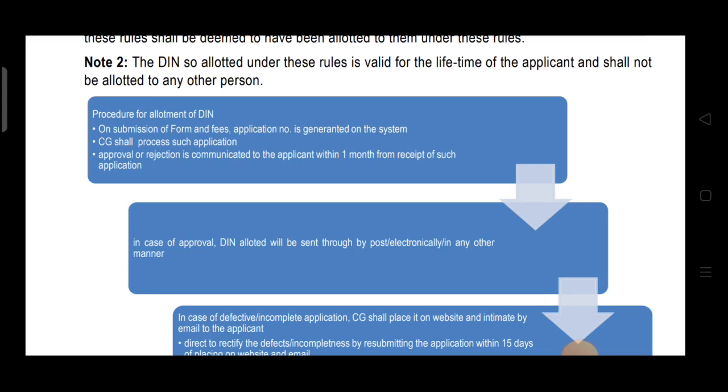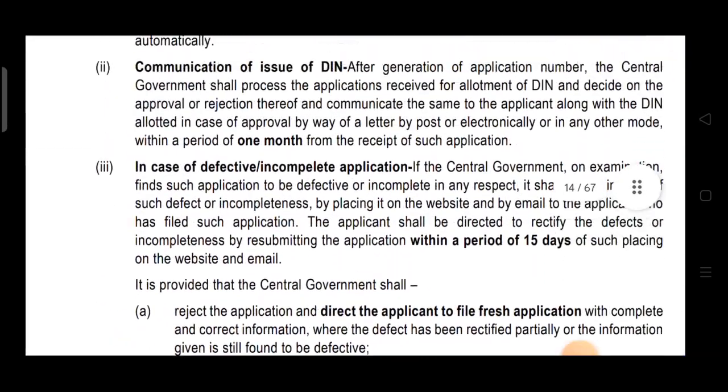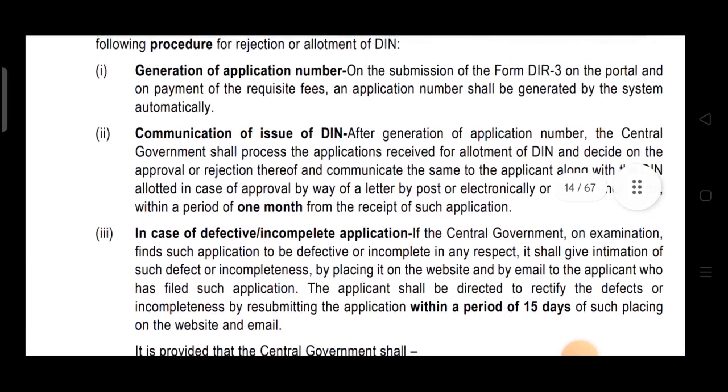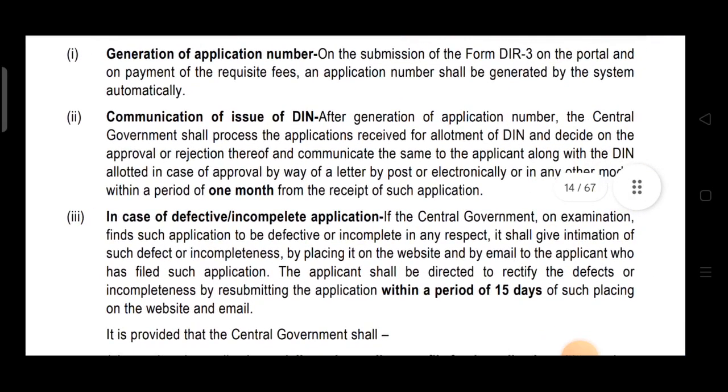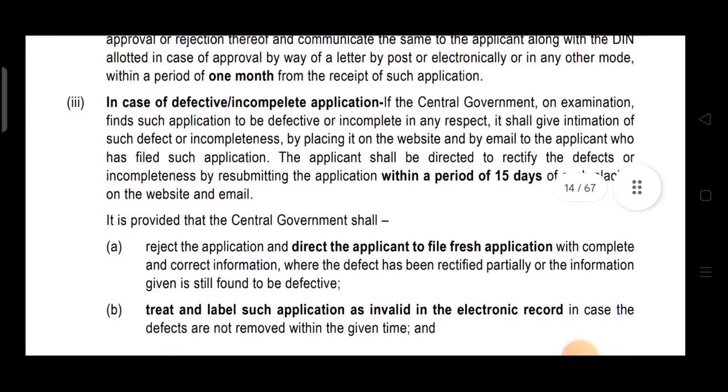Procedure for allotment of DIN: on submission of form and fees, application number is generated on the system. CG shall process such application. Then approval or rejection is communicated to the applicant within 1 month from receipt of such application. In point number 2, it was given that application rejection will be communicated. If it is approved, then DIN will be allotted within 1 month, and if it is rejected, then the reasons for rejection they have discussed in detail in point number 3.